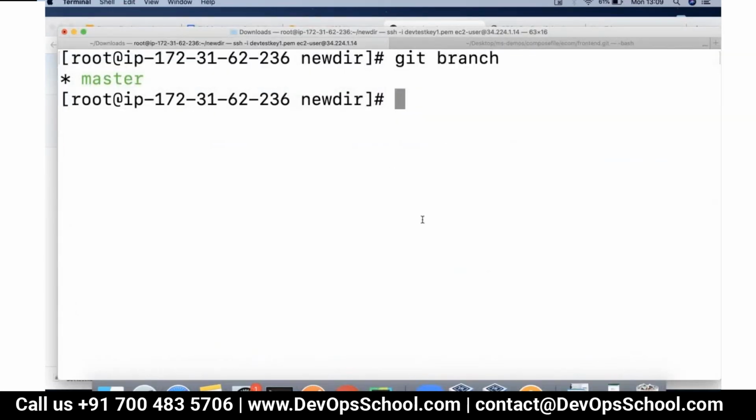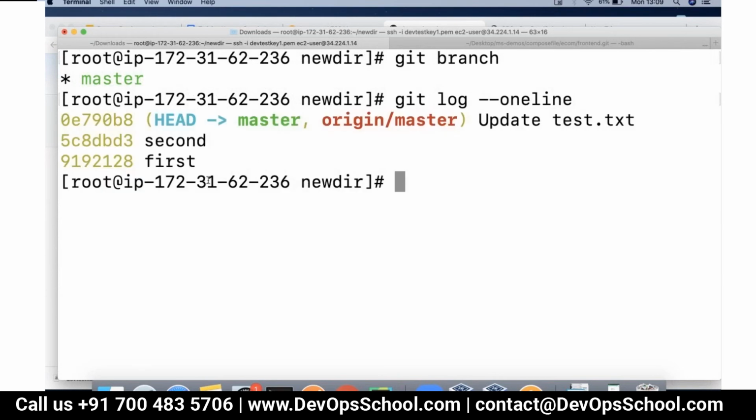Now how can you create branches and work with them, and how do you merge those branches is what we are going to discuss. So what really happens is, right now in my master branch, if you see, I have 3 commits, right? Now if I would like to create a branch, I can do that. Git branch.